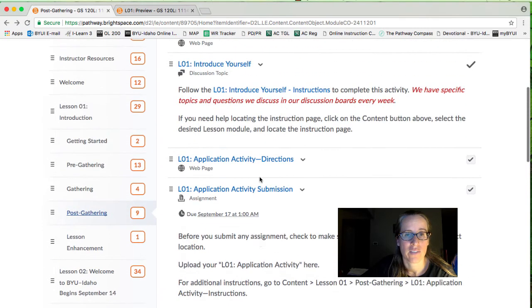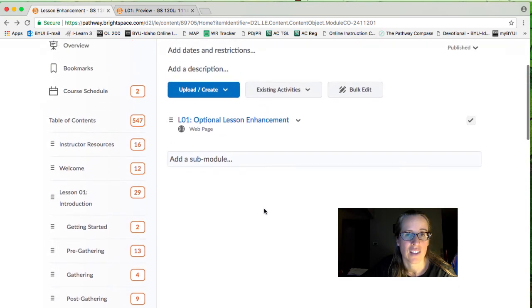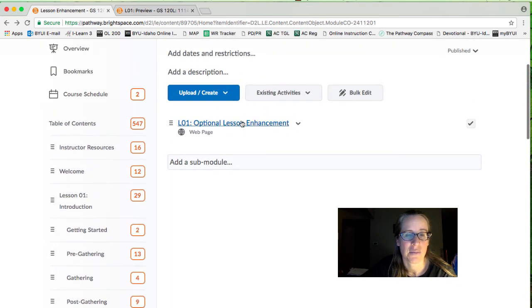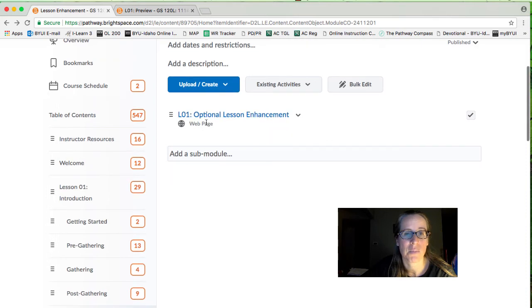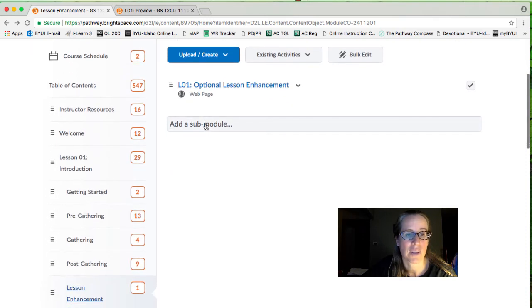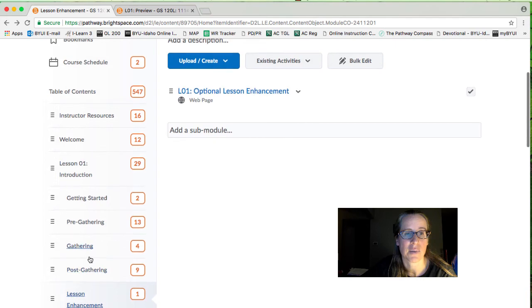So all of this information is due Saturday night. Lesson enhancement, this contains an optional lesson enhancement. In this case, it's something for you to read and think about. It's not required. You do not have to do this, but if you really enjoyed the lesson, I recommend that you go in and do the lesson enhancement.